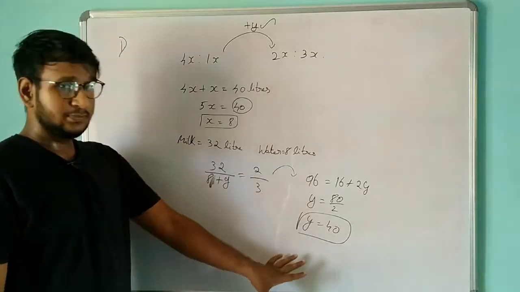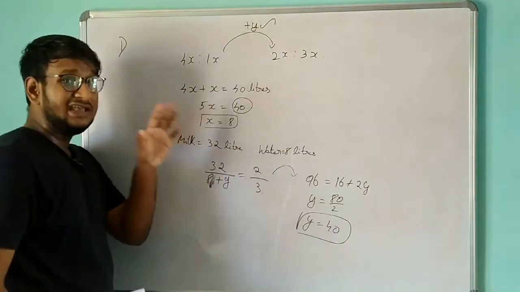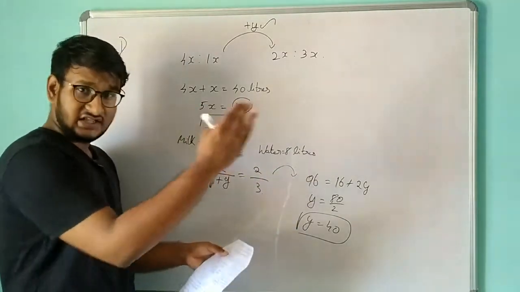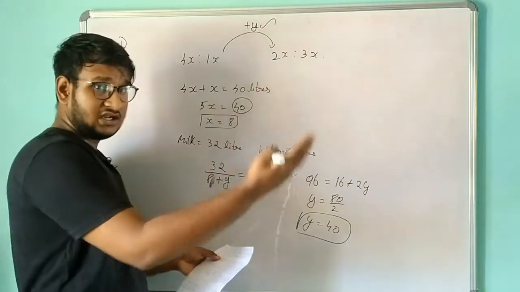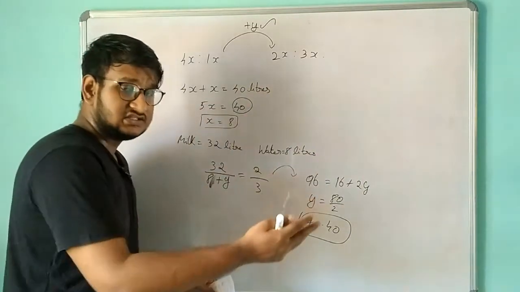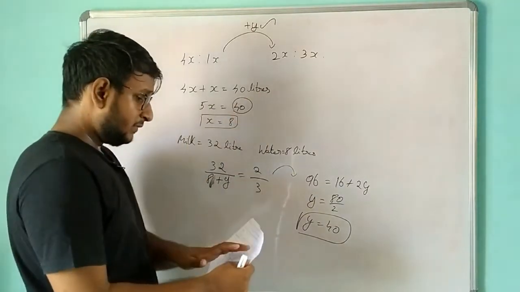Okay, so this is a simple example of how ratio works in an aptitude test. So the question will be of this nature. They will give a mixture and they will say the ratio of the mixture, that is the water and the milk, and they will say by adding some amount of water we will get this mixture, by what amount of water we need to add, okay, so that we can get the mixture of 2 is to 3.